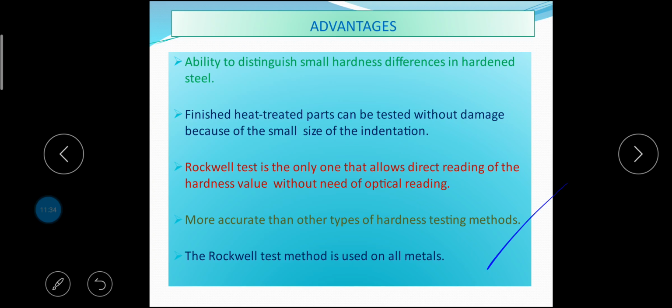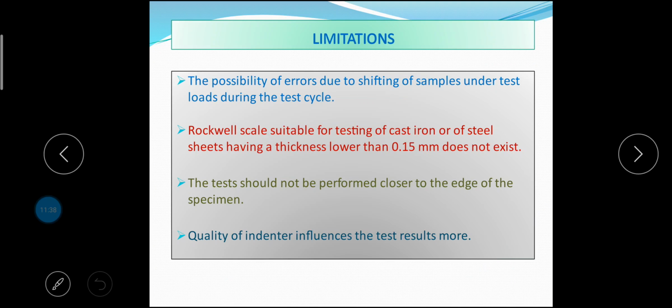These are the main advantages of Rockwell hardness tester. What are the main limitations? Sample must be 10 times thicker than the indentation depth. Sample usually should be at least 1/8 inch thick. Test is more accurate if the Rockwell hardness is between 0 and 100. Adjust scale to achieve this.